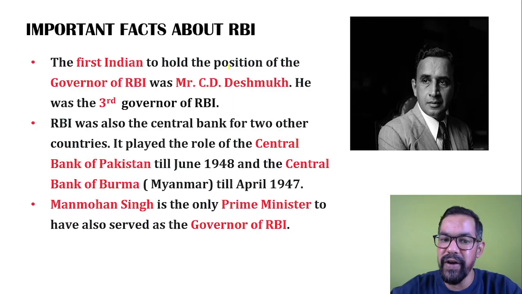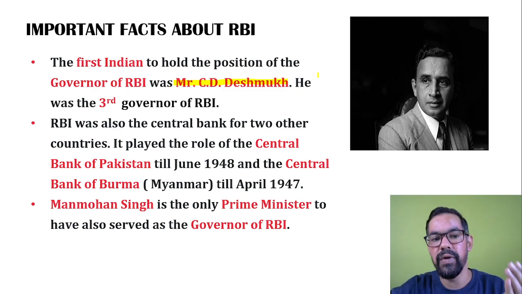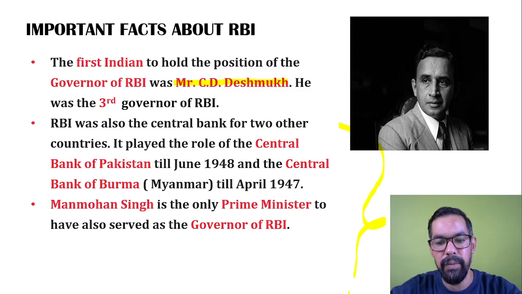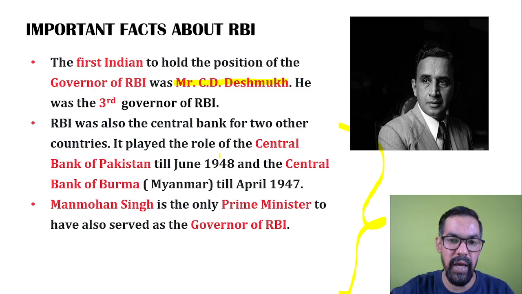Okay, some other facts as well. As I earlier told you, C.D. Deshmukh was the first Indian governor of RBI. As earlier mentioned, Osborne Smith was the first governor of RBI. The first Indian governor was C.D. Deshmukh. He was the third governor of RBI. RBI was also the central bank for Myanmar and Pakistan, and we ceased these in 1947 for Myanmar and 1948 for Pakistan.